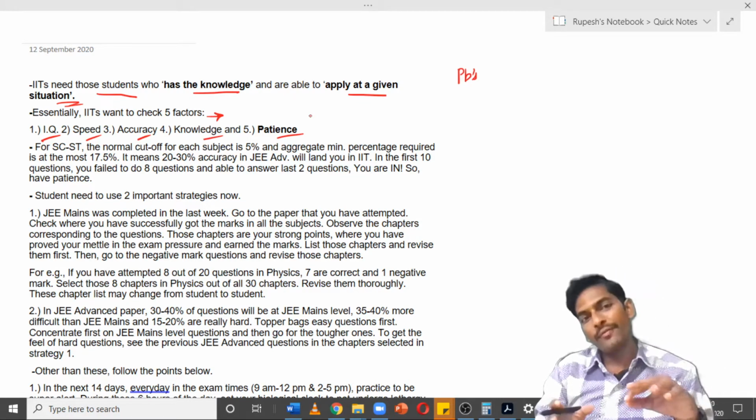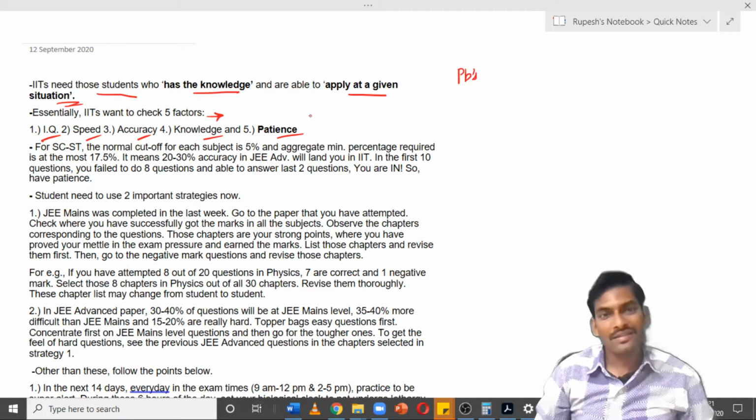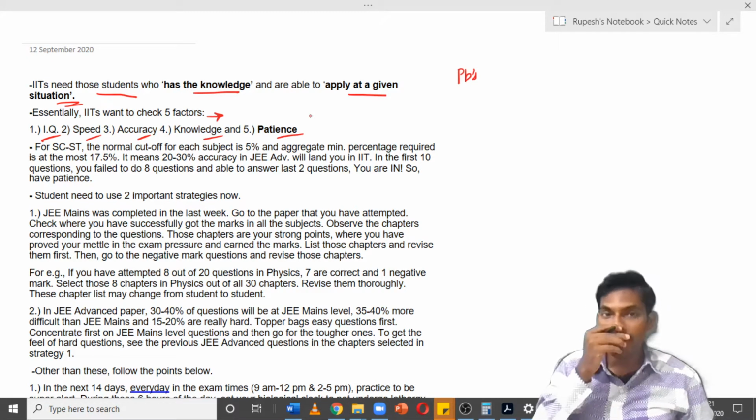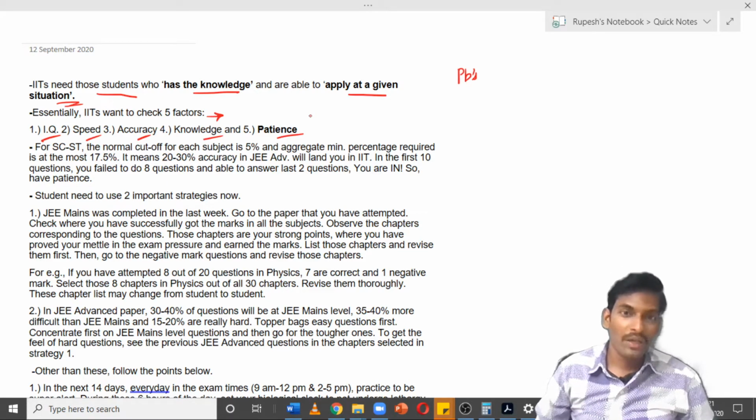So these first 4 things are already settled, because we cannot change these things. Don't study new topics. And the last one is very important, the patience. Patience is something which is tested in this exam. How, I will tell you.